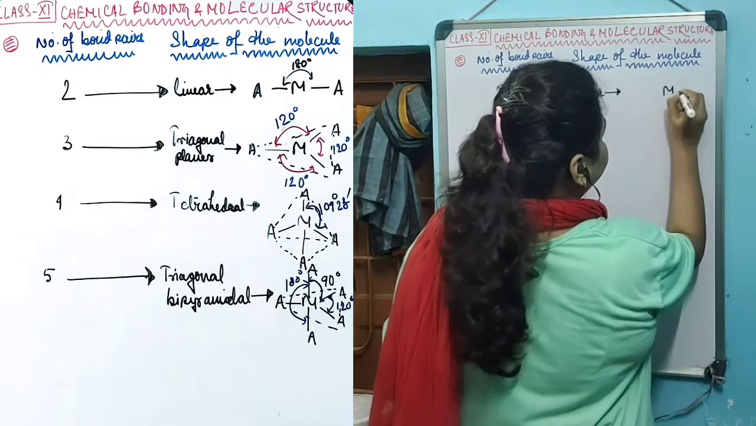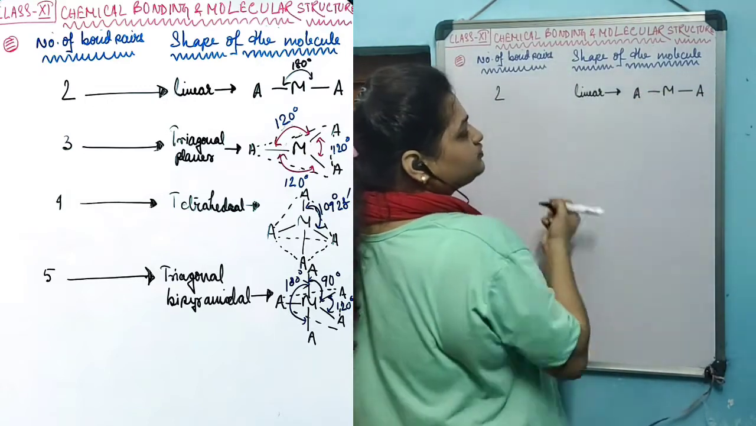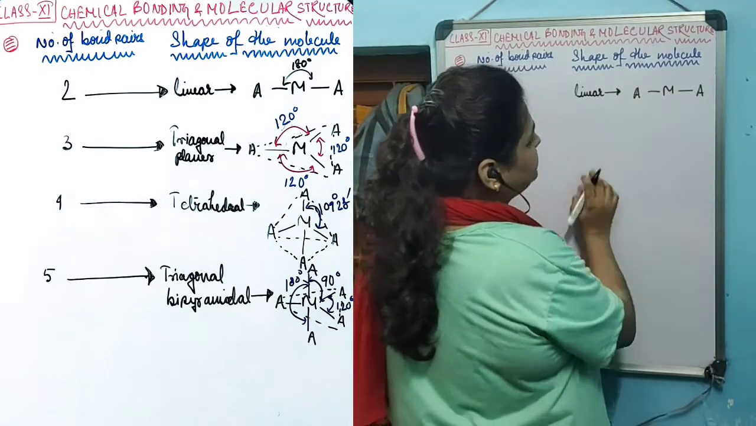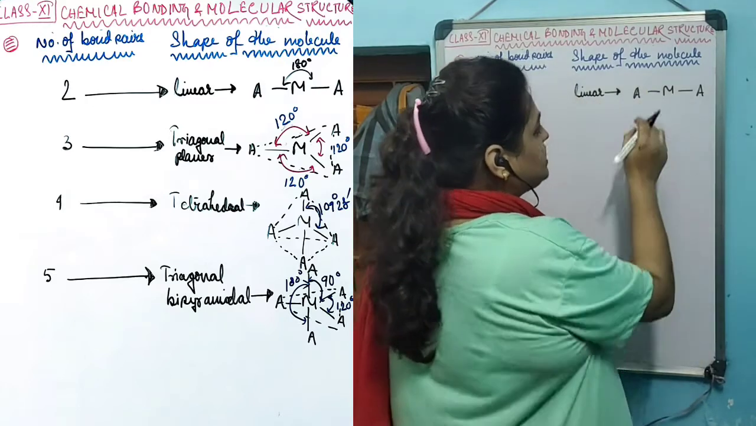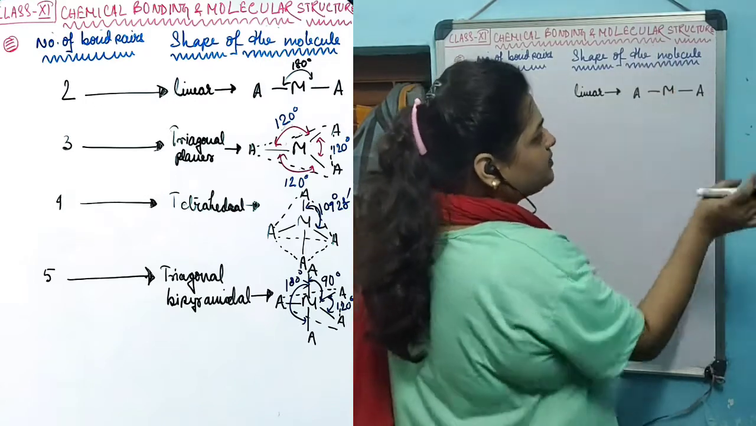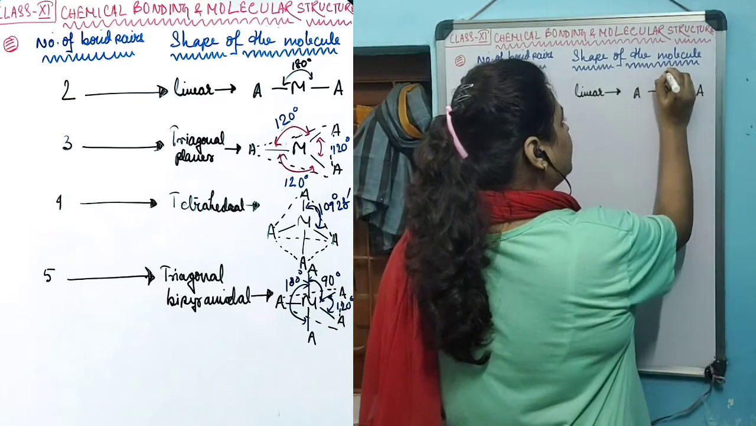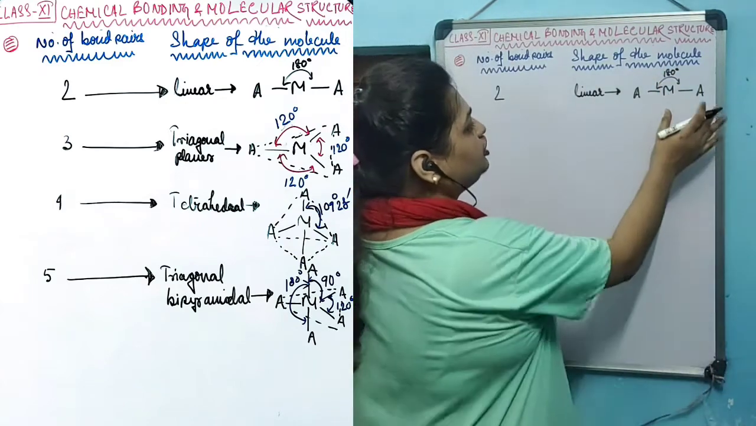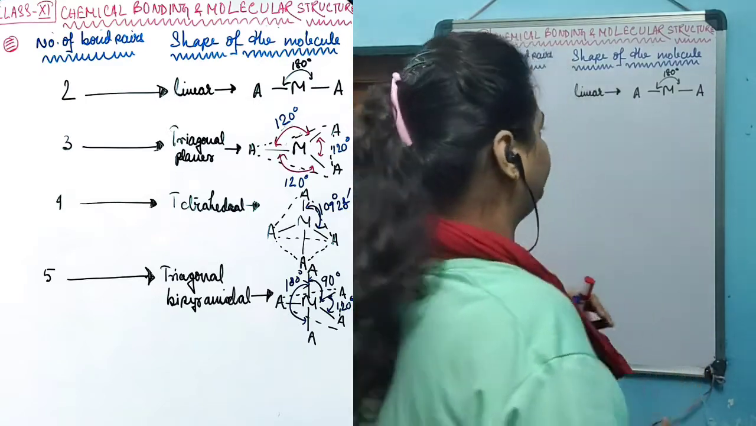Let's say this is the central atom and these are the two bonds that it creates with these two atoms. The shape that is created is linear, because in this type of case the electron density in the bond pairs are far apart from each other, at an angle of 180 degrees, which creates a linear molecule. So the shape of this entire molecule is linear.